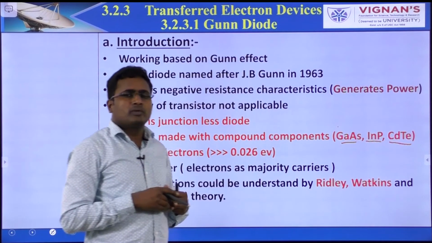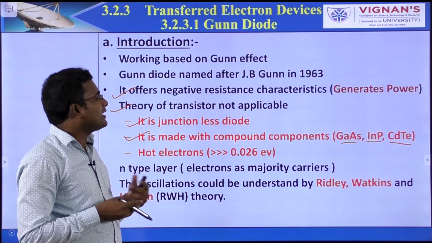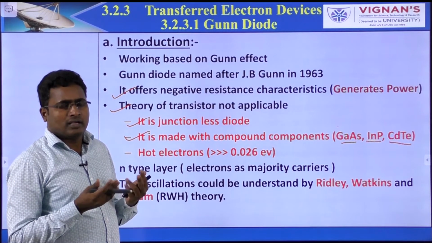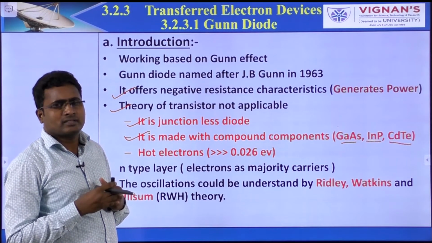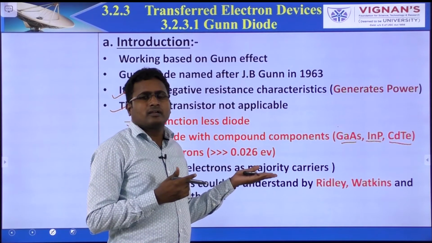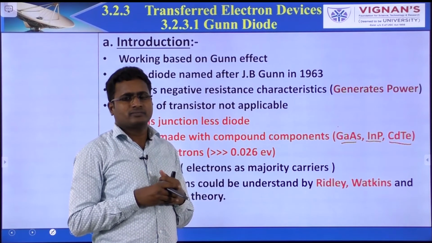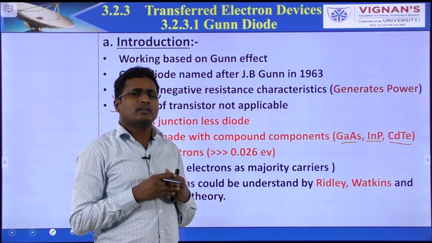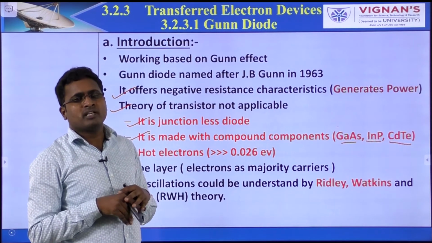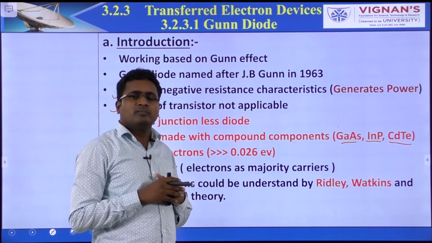But in transistors and diodes, we are using elemental components. That means single elements only, like P plus, N plus, boron, phosphorus, silicon, germanium. These are all the elemental components. Compound components means gallium arsenide, indium phosphide, cadmium telluride.